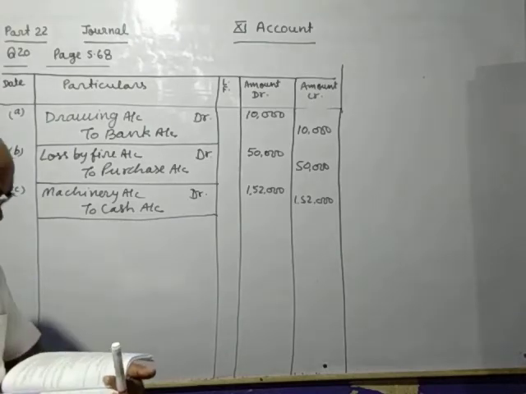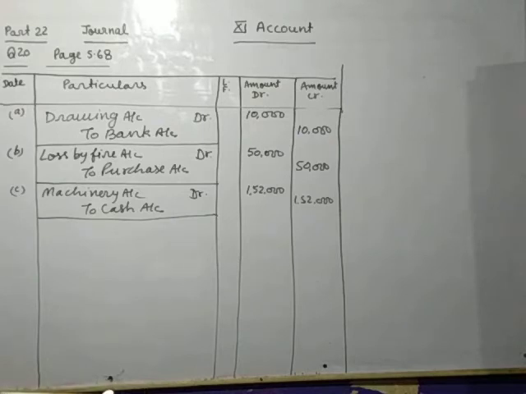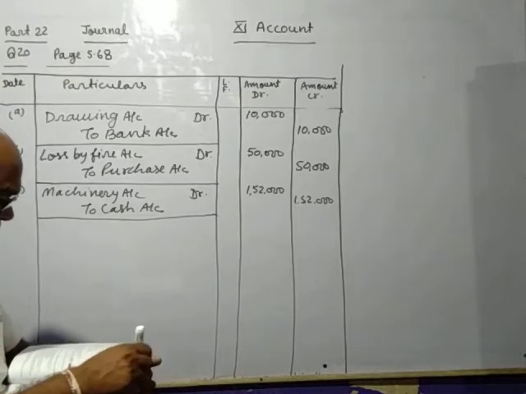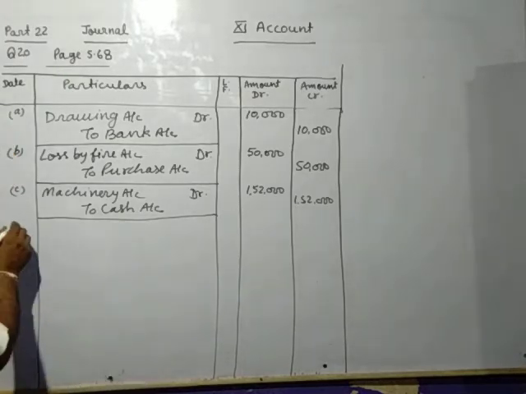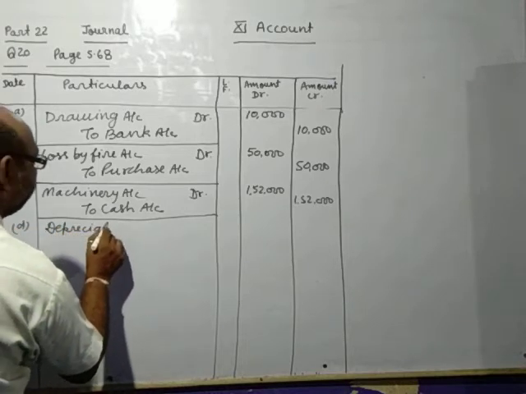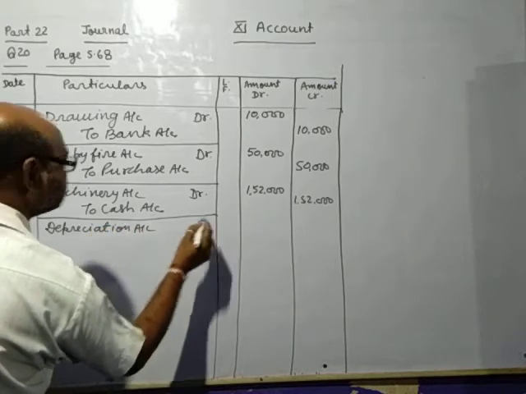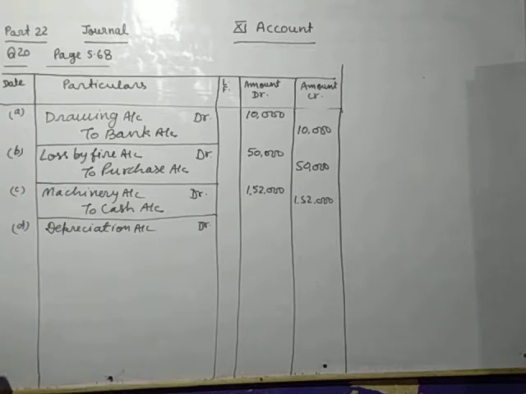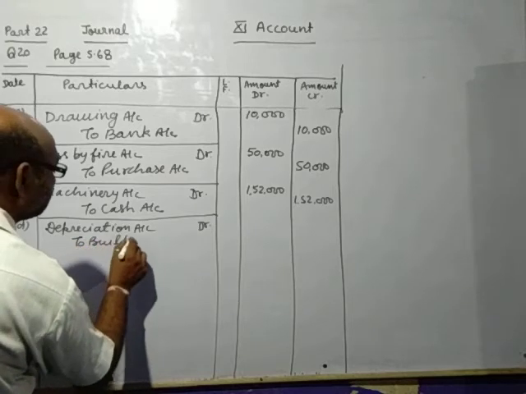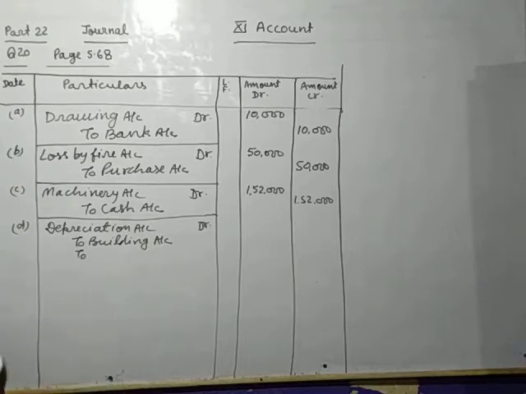Next, charges 5% depreciation on building costing 2 lakhs and 8% depreciation on furniture costing 5,000. So depreciation account debit to building account and to furniture account.